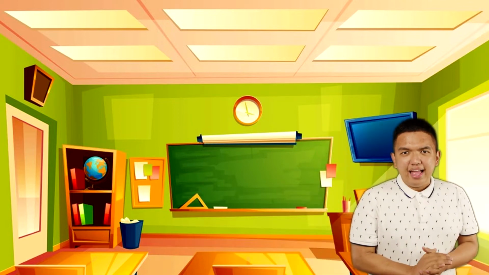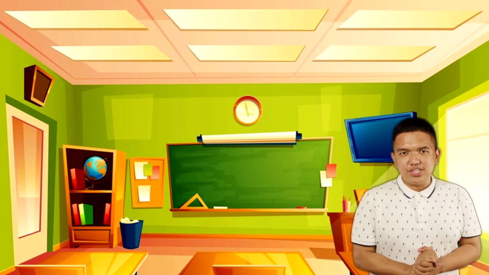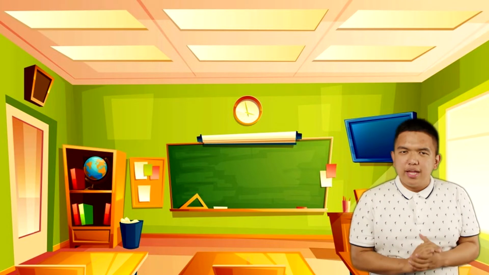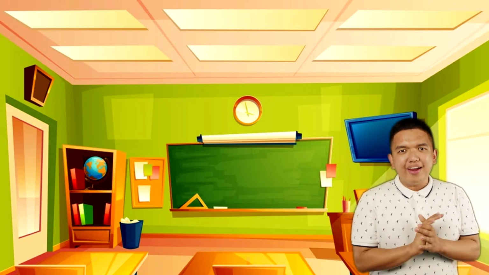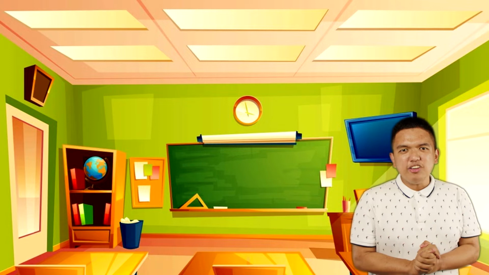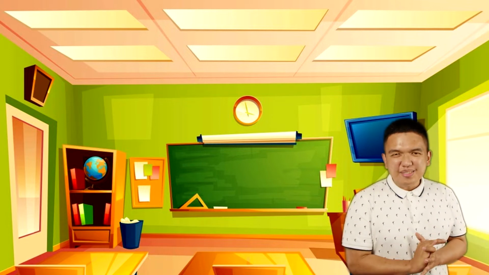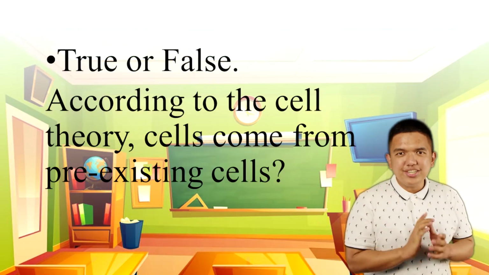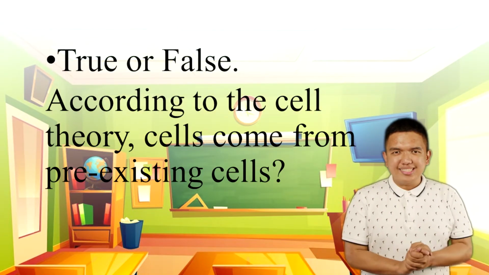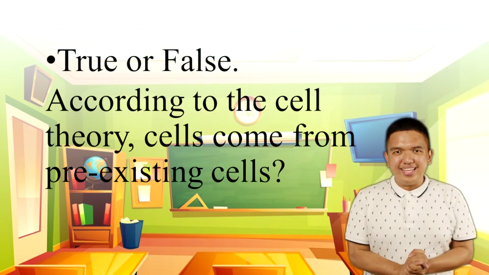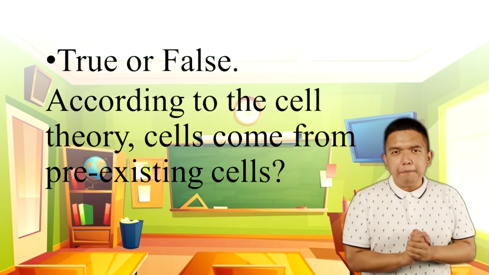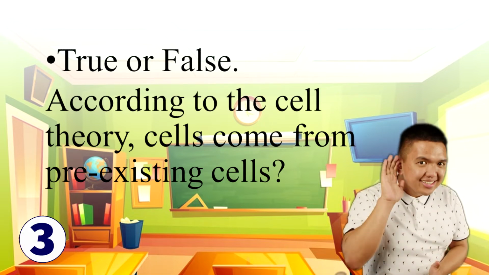But before that, let's test your prior knowledge. I have 3 questions. Try to answer them all by writing your answers on a piece of paper or by memorizing them. Are you ready? Let's begin. Question 1. True or false? According to the cell theory, cells come from pre-existing cells.